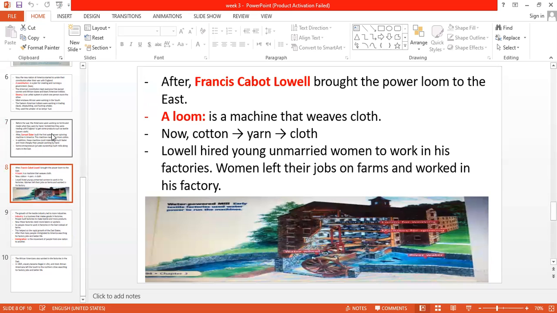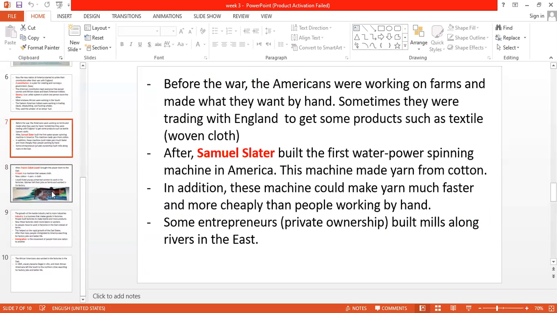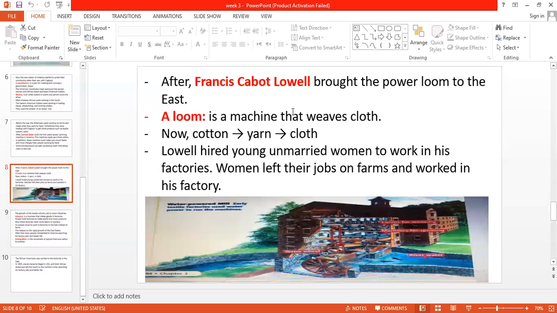So after this guy, Samuel Slater, came another person. His name is Francis Cabot Lowell. Francis Cabot Lowell was another American trader. He brought a power machine called a loom. This machine could change the yarn into cloth. So a loom is a machine that weaves cloth.